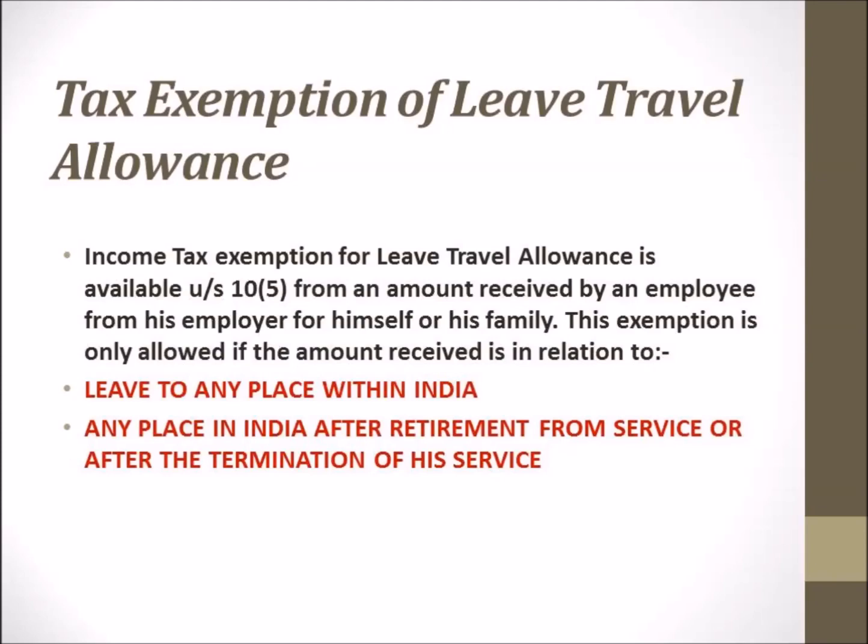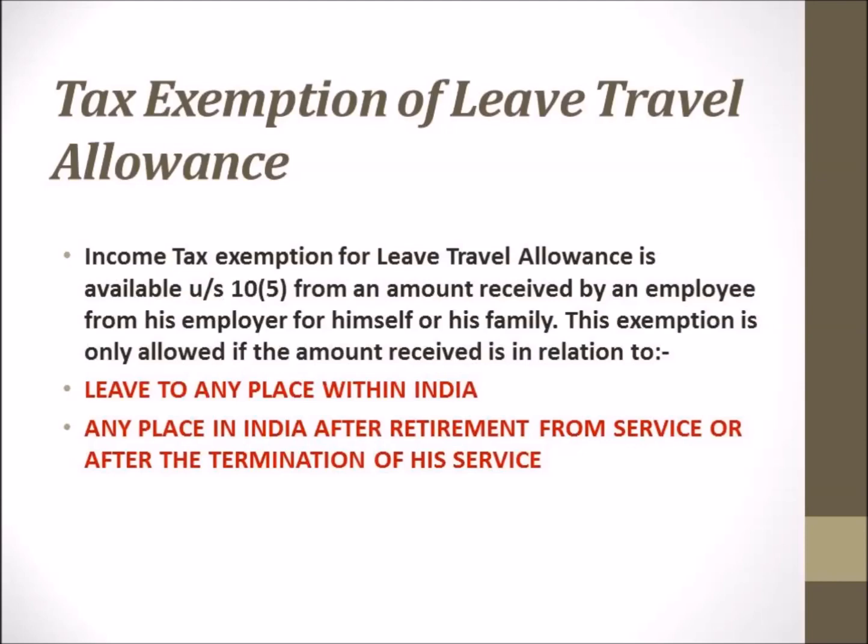Number one, we are required to go on a vacation. That is, we cannot just take the money from the employer and keep it. We are very much required to go on a vacation to claim this exemption. And number two, we are required to submit the actual bills to the employer. So these were the two conditions which we have already studied in the first slide.